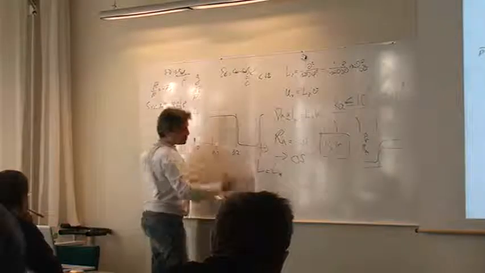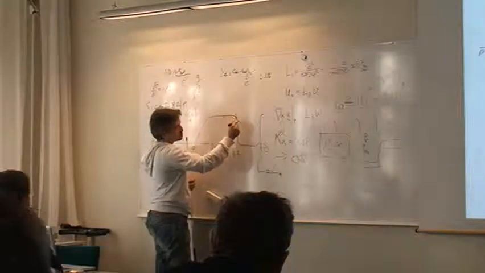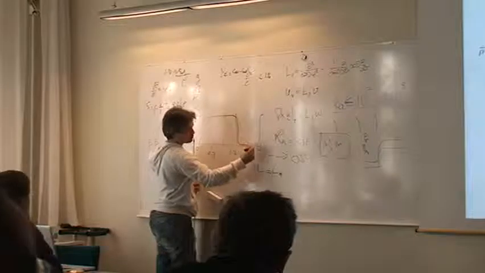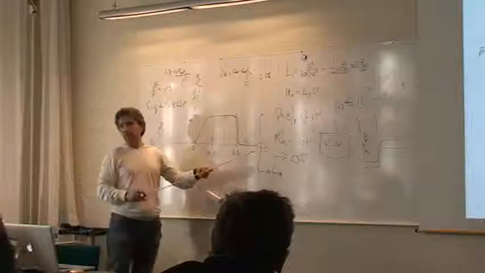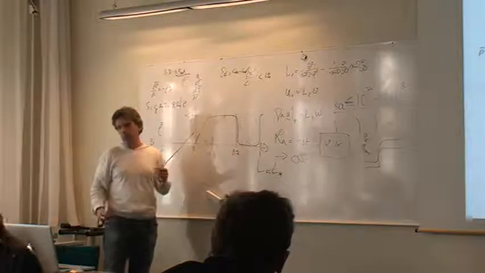In my 3D model, this curve will be smoother. In the 3D model, I will make it a little bit smoother than it is in the 1D model.